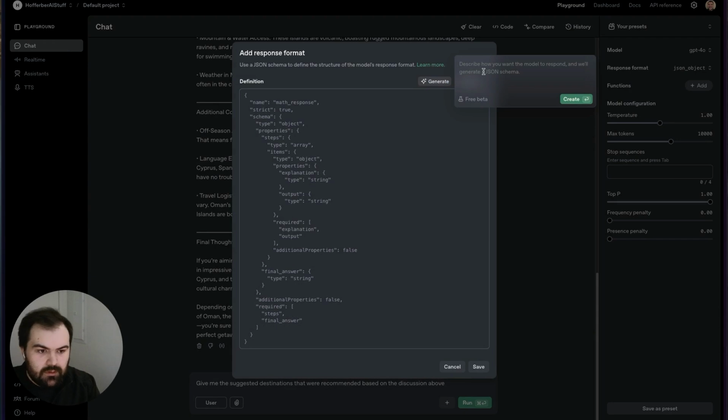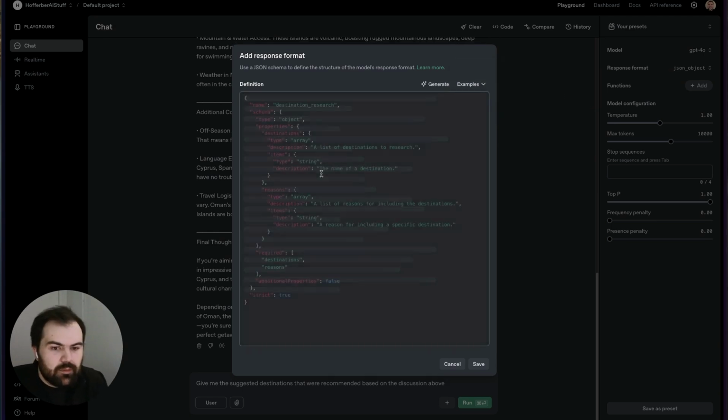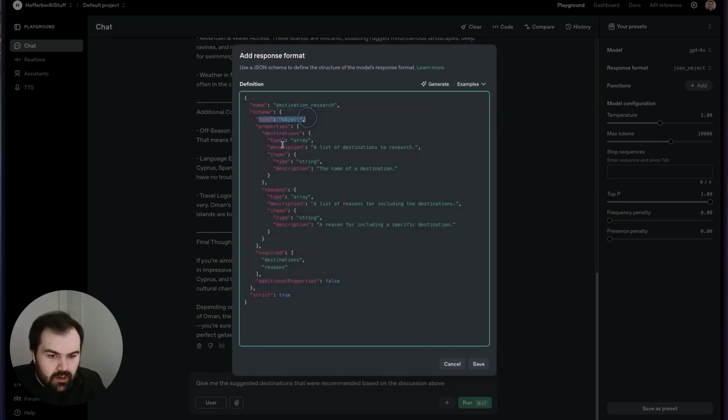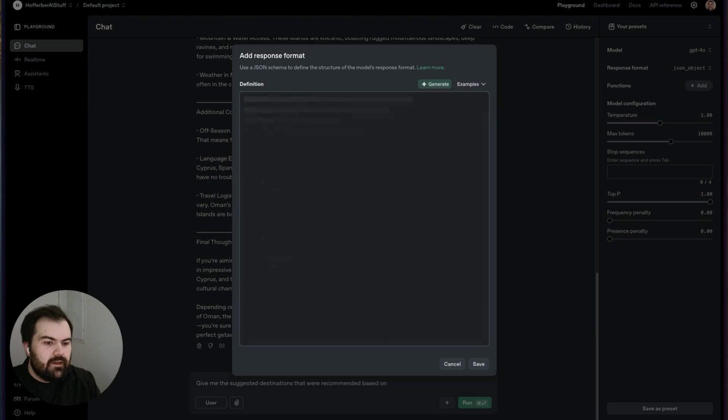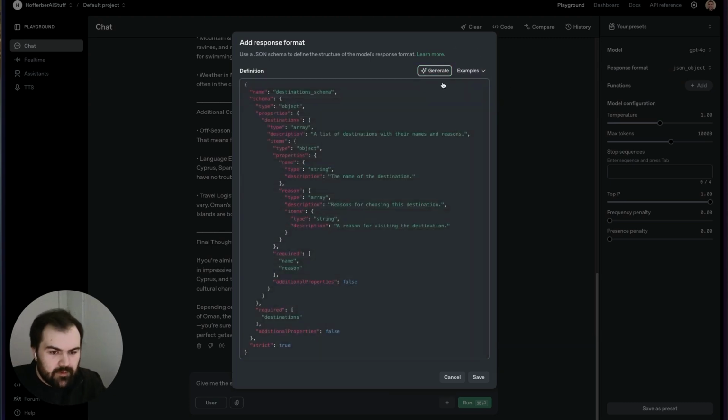So I want a JSON object with a list of destinations to research, as well as reasons for being included. Destinations, name, string. Cool. So I'm just going to give it a bit of a prompt here. So now we've got our object. Not quite what I was looking for. I've actually never used this before. This is really cool. Name, place, reason, something like that. I think is actually closer to what I'm looking for. So let's see what it does.